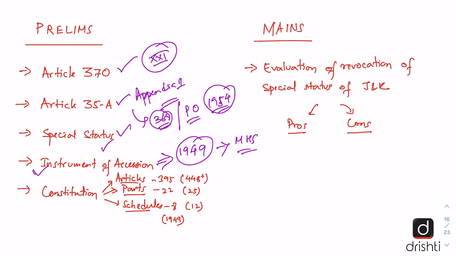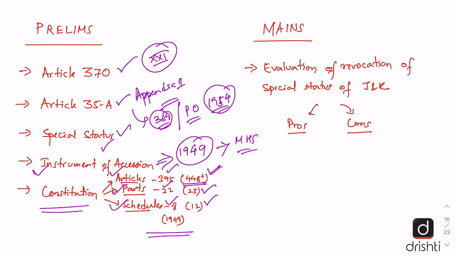Another question in prelims can be on the Constitution. So we should be clear about the articles, parts and schedules which were there when the Constitution was adopted on 26 January 1950. Originally there were 395 articles, 22 parts and 8 schedules. Now the schedules are 12 in number, parts are 25 in number, and the articles are around 448. But this keeps changing, so we should be updated about this.